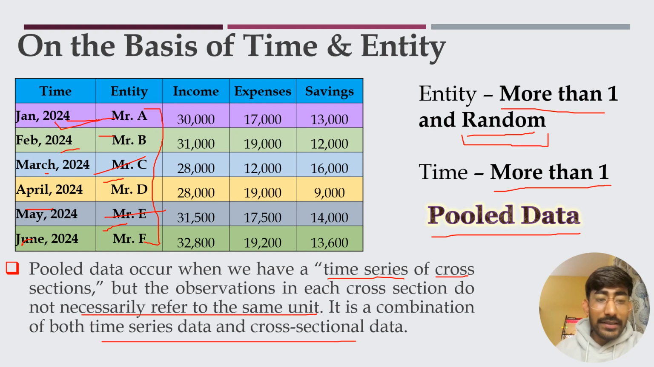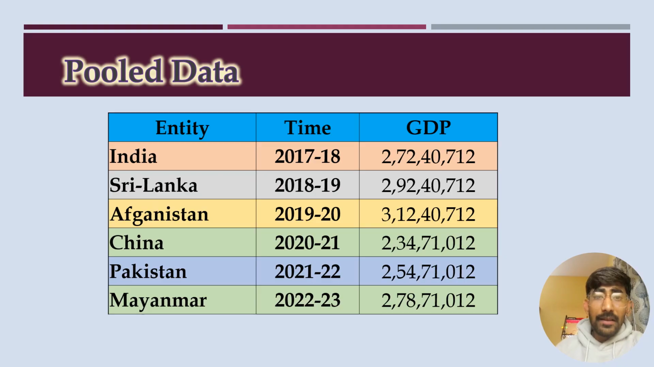So let's take a practical example again. So this is the practical example of pooled data. Suppose we want the GDP of all these entities, that are the countries: India, Sri Lanka, Afghanistan, China, Pakistan and Myanmar. Okay, and the time periods are also different, that means 2017-18, 18-19, 19-20, 20-21, 21-22 and 22-23. And these are the GDPs.